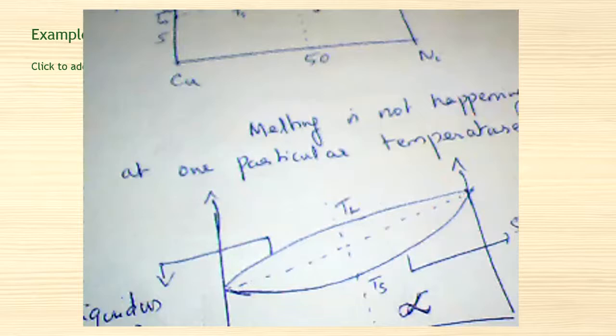We discussed that both have a cubic close packing structure, so one can occupy the space of the other. So that is a pure substitutional solid solution of copper and nickel, and we represent that as alpha.